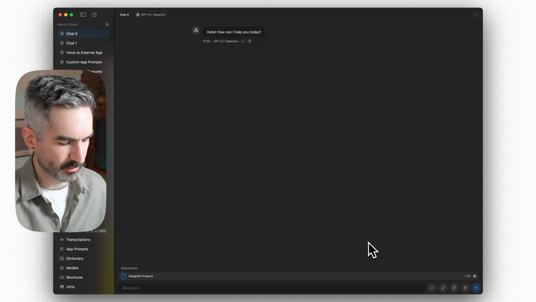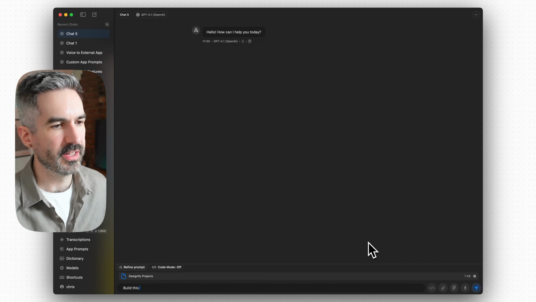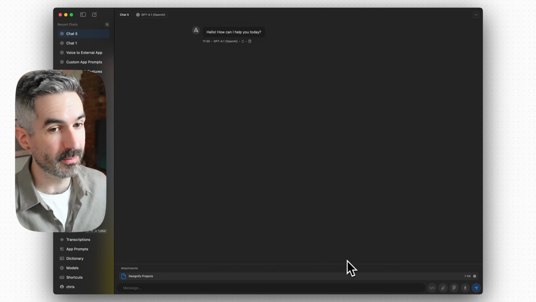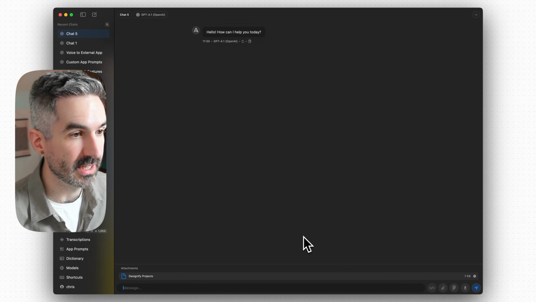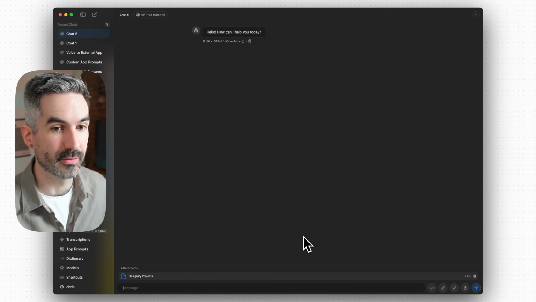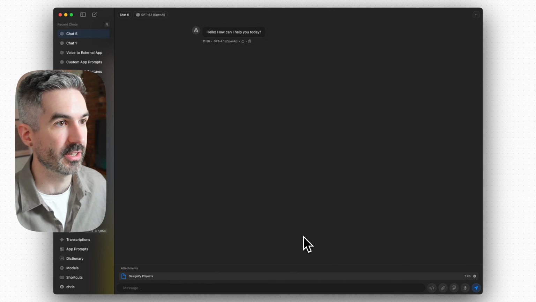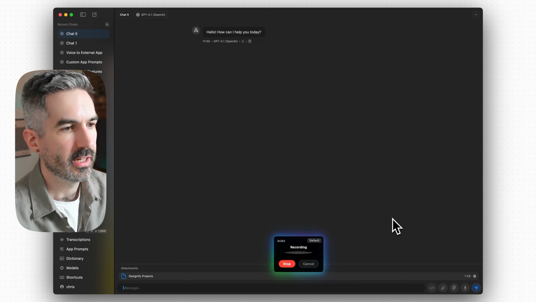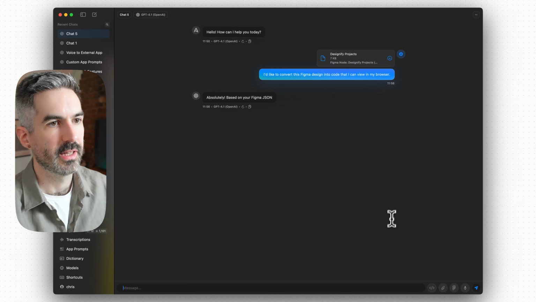So I've imported my Figma. Let's say, build this card. Again, I'm being tricked by the message here. Let's do the voice command instead. Okay, interestingly, I can't press function to record my voice when I'm in Aura, which doesn't make much sense. I'm not sure why that's not working. I'd like to convert this Figma design into code that I can view in my browser. Let's see how that works.